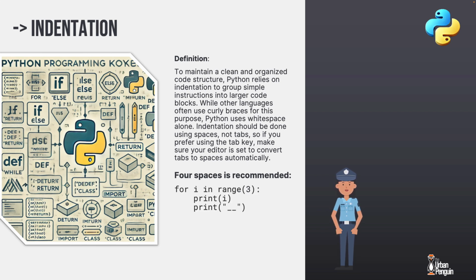When we look at a structure that could use indentation, a for loop, we can see that we have the colon at the end of the for, and then we have 2 print statements. Both of these print statements are going to be included within the looping structure. So we're going to print the current number and a double underscore for each iteration of our loop. Finally, when we're finished, we move back to the left margin where we have another print statement. This print statement will be printed once everything has been iterated within our loop.